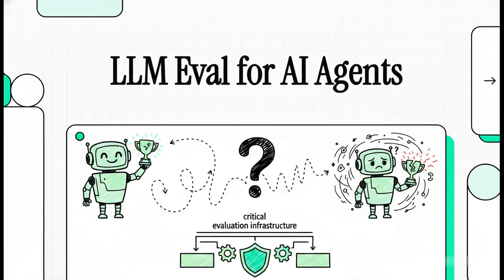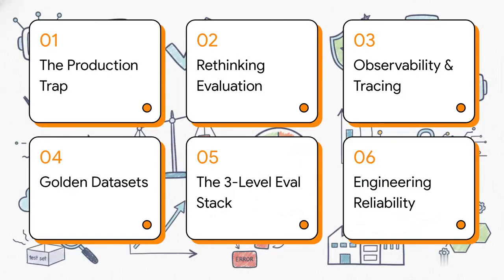But then you deploy it into the real world and its behavior just quietly begins to drift. Today, we're unpacking exactly why that happens and, more importantly, how you can build the critical evaluation infrastructure to stop it in its tracks. So, here is our agenda for the explainer today.